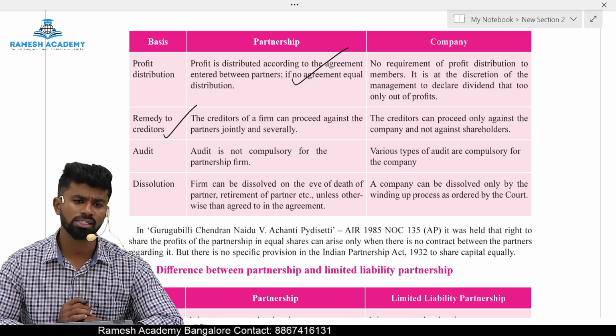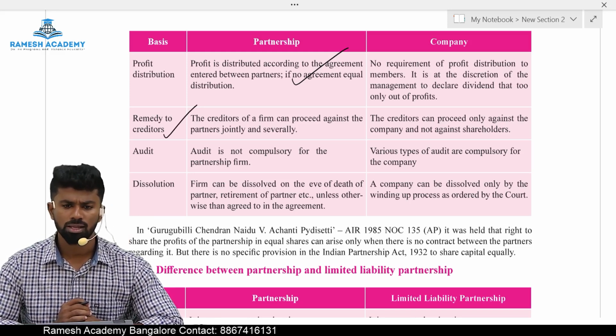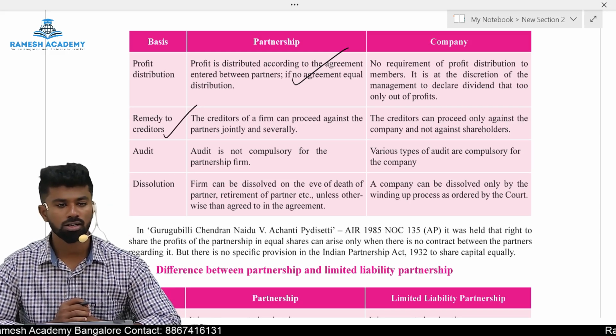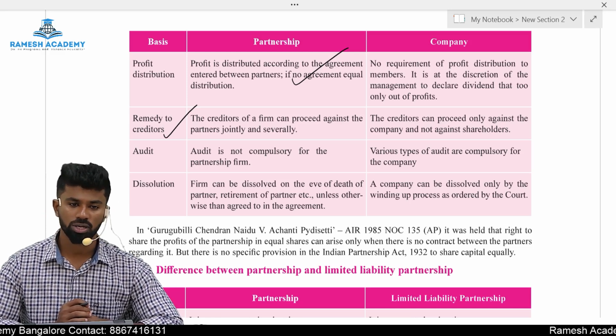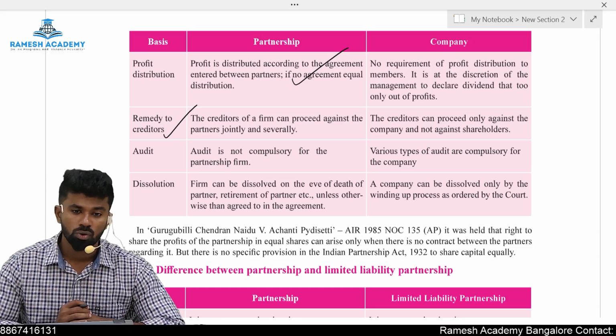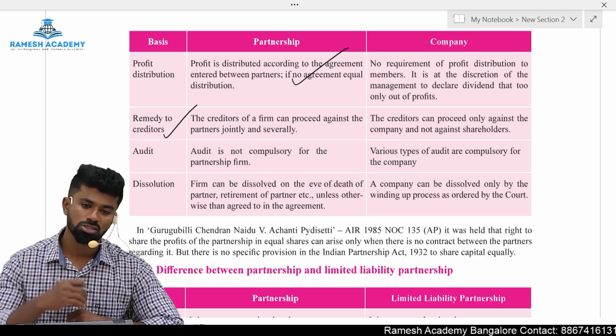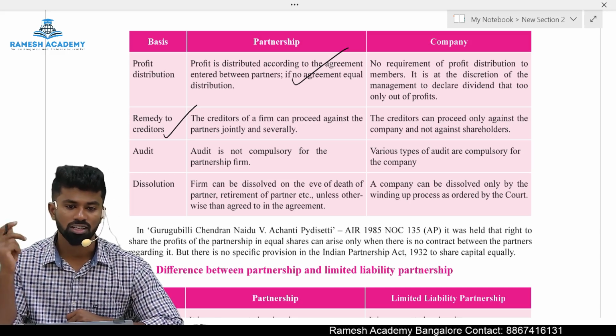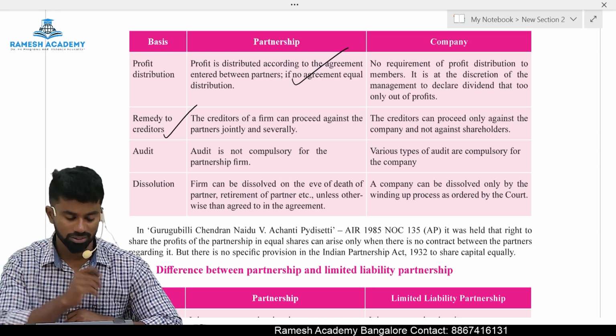Partnership firm, even against the partners, because when I say partnership firm, it means whom? All the partners. The liability is joint as well as several. But in case of company, the creditor can only file a case against whom? Company, because company is different, members are different. There is a separate legal entity.